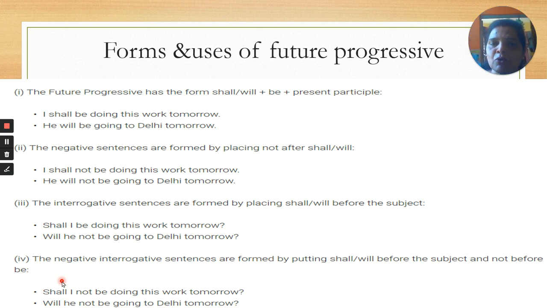Be comes after it. Be does not come before not. Shall I not be? We do not say shall not I be. Shall I not be? So that means by putting shall or will before the subject and not before be. So shall I not be doing this work tomorrow? So this is future progressive in interrogative, negative interrogative sense. Okay. Now coming up the next one.